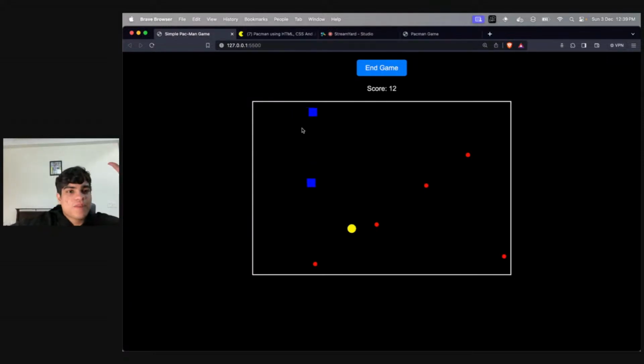So this is done. Let's say our start game is done and our end game is done. Now, what do we need to do? Now we need to make sure that our Pac-Man is moving whenever we are going right, left, right? We need to make sure that our ghosts start appearing. We need to make sure that we can eat this red item. And again, if we try to eat the blue box, we will die because blue boxes are the ghosts, right? So how will we do that?